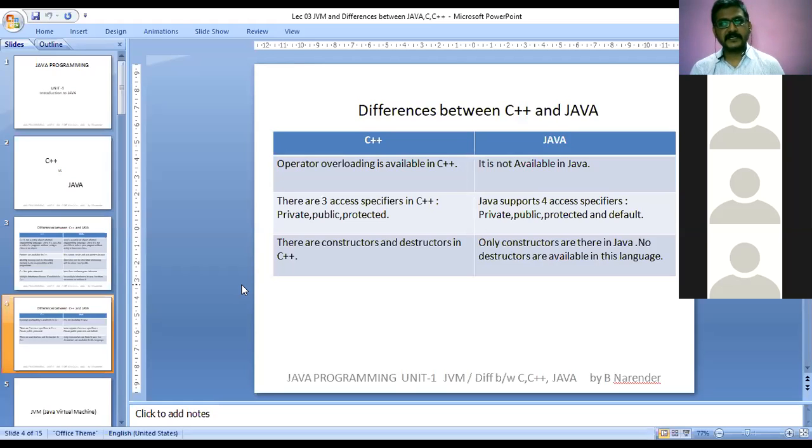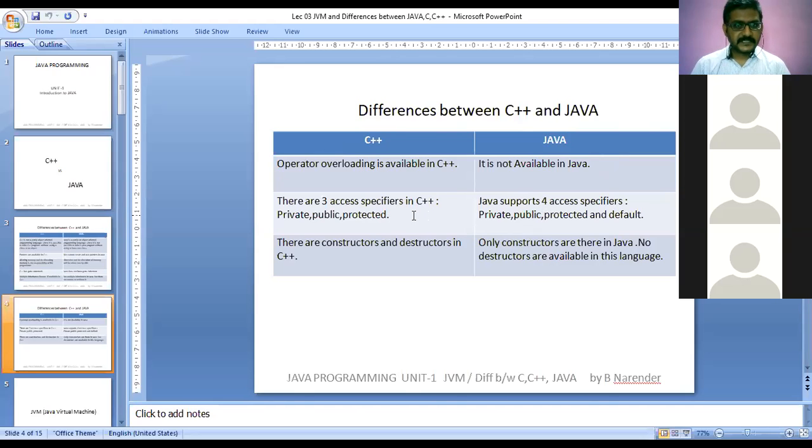Let us say one object is trying to copy the contents or properties of it into another object, then there is one kind of operator used in between those objects. Then that operator has to be overloaded, whereas in C++. But in Java, there are no such difficult aspects. There is no operator overloading and no usage of operator overloading in Java.